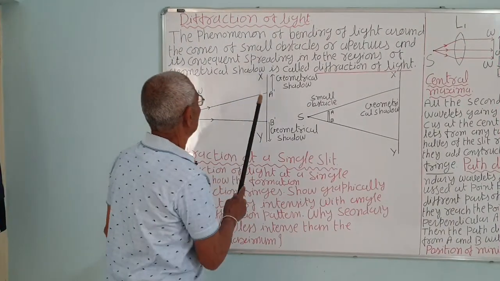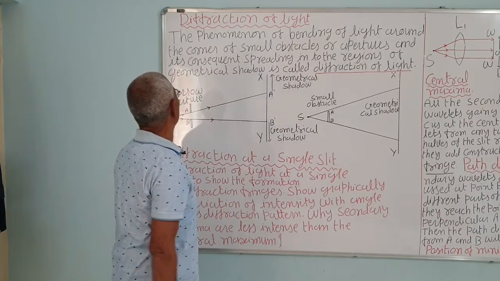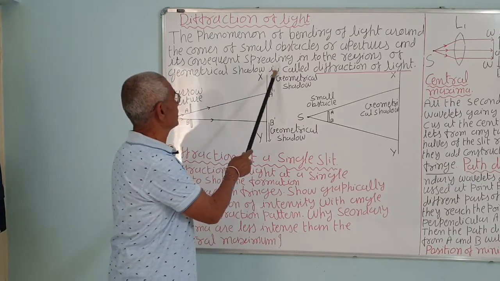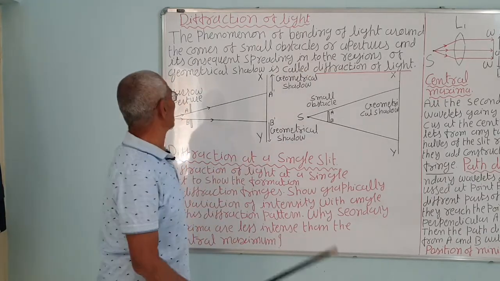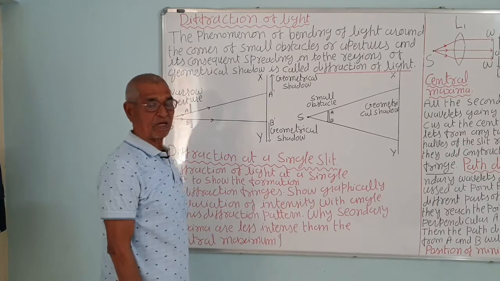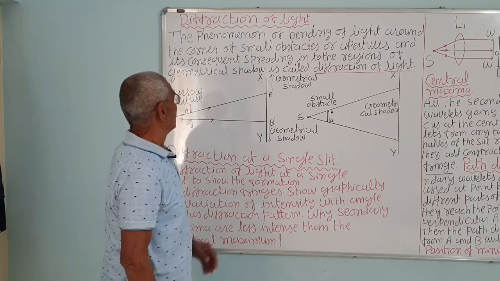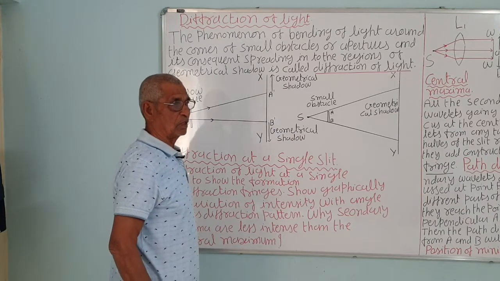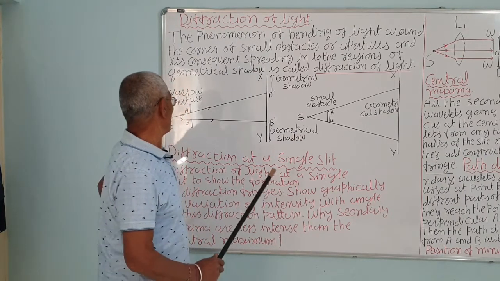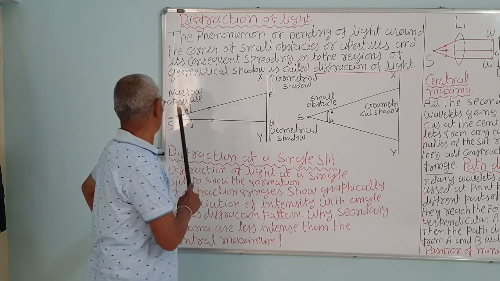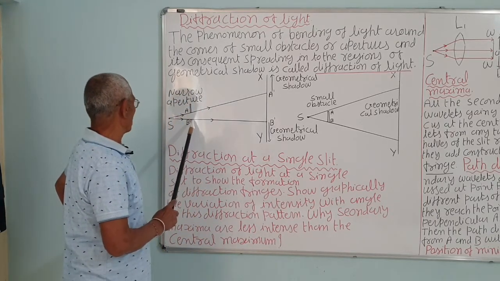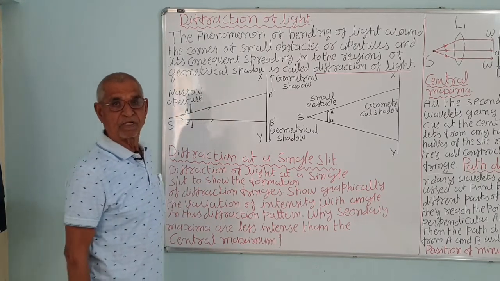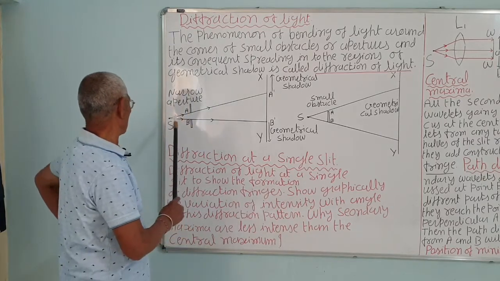Diffraction of light. The phenomenon of bending of light around the corner of small obstacles or apertures and its consequent spreading in the region of the geometrical shadow is called the diffraction of light. All waves show this bending around the corner, obstacle, or small opening, a narrow slit. This is a narrow aperture AB. This property is shown by sound waves, matter waves, light waves, even water waves.